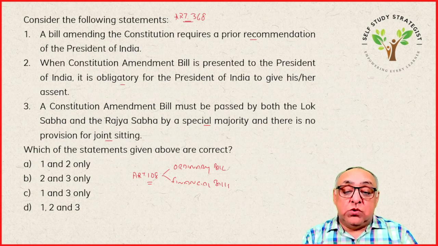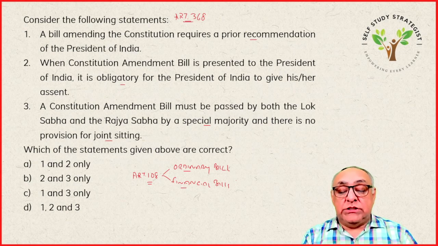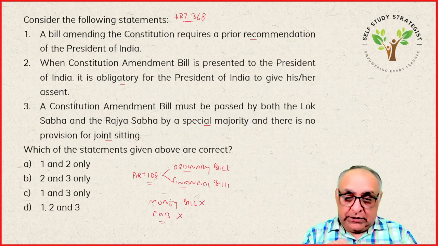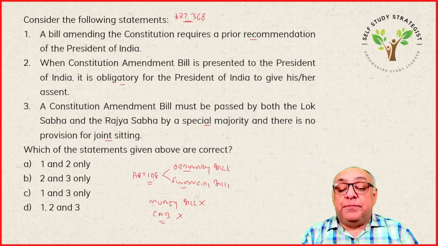Okay, so these are only the two cases where the joint sitting can be held. Okay, joint sitting is not held in case of money bill. There is no provision for the joint sitting. Similarly, in case of the constitution amendment bill, there is no provision for joint sitting. Okay, so now let us see the statements.